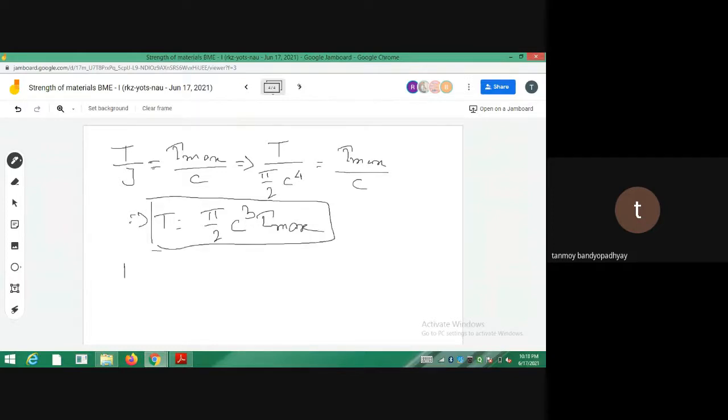So for the first one you will be getting a value for steel. So T steel you calculate. You know all the values. You know C, you know tau max. আচ্ছা যেটা এখানে রিপ্লেসই হয়ে গেছে, ঠিক আছে? So you put the value, or you can put here also. Just you can put the value of J, everything. You can also calculate T. So from there you calculate the value of T steel, and similarly you calculate the value of T brass.